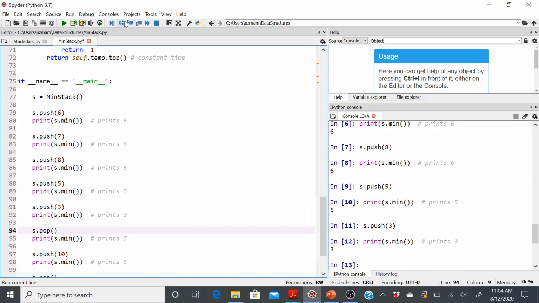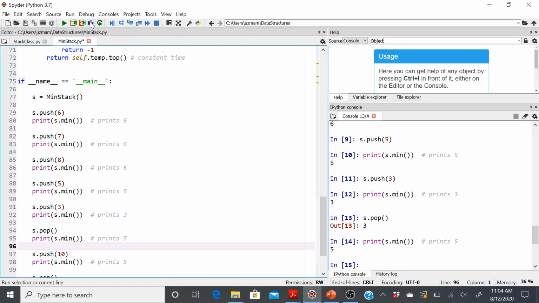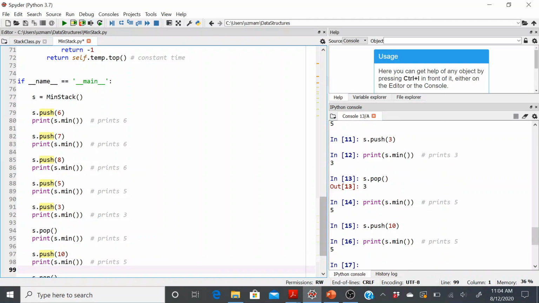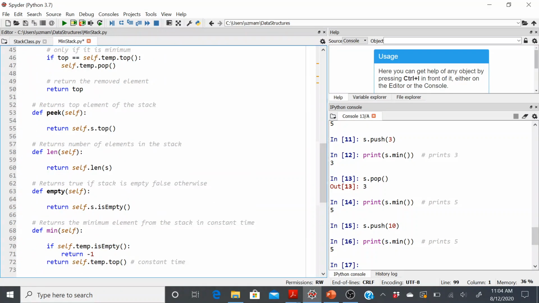Now let's see if the pop happens or not. If I do an s.pop, that means the top element should be removed from both of the stacks. Now the minimum should be 5, because this is the functionality that we wanted. Maybe if you want some other functionality, the way this .pop should work, please go ahead and try that. And how about if I'm doing a push of 10, it should still maintain that 5, obviously. And then so on. So these are some of the tests, and I've provided the code in the description below.